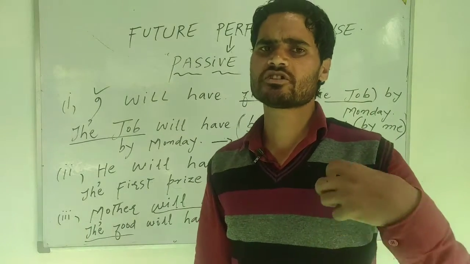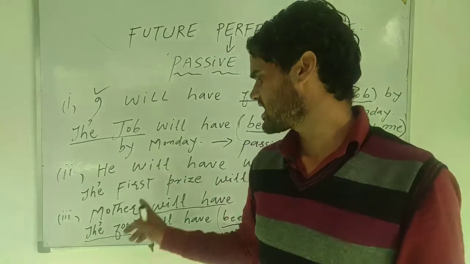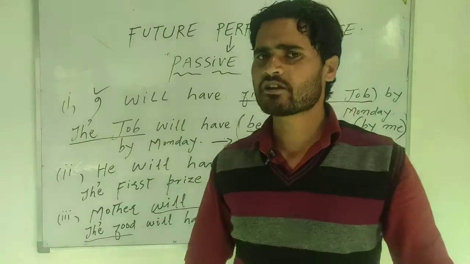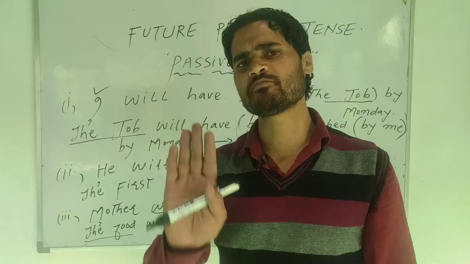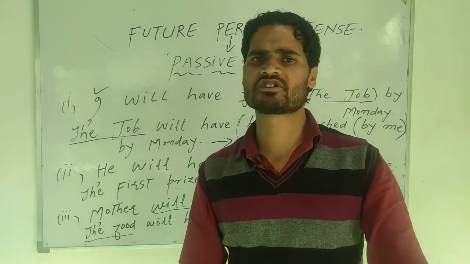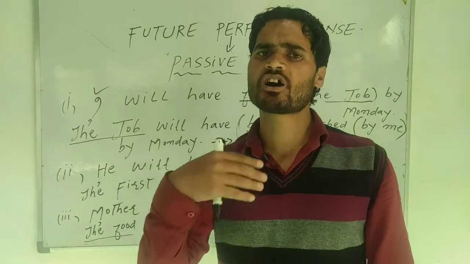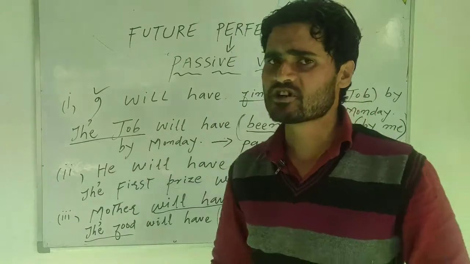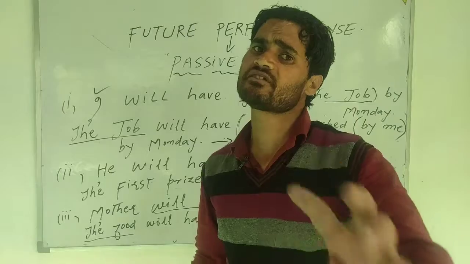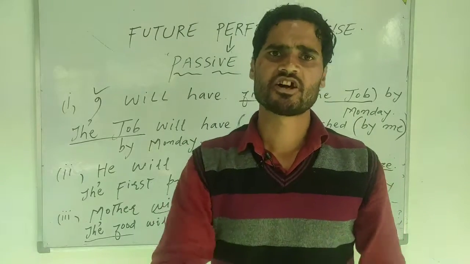However, the third rule to be remembered by you is that active voice and passive voice are both characterized by the same meaning. You have to remember it in mind. They both are characterized by the same meaning, but their form is different, their way of telling is different.